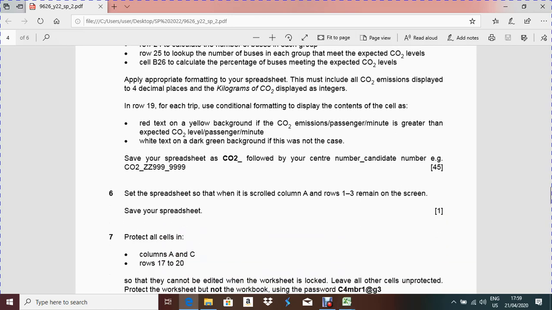In row 19, for each trip, use conditional formatting to display the content of this cell as red text on a yellow background if the carbon dioxide emission per passenger per minute is greater than the expected carbon dioxide emission. Okay, that means you have to put some condition. That condition will help you do it this way. If something is more than the carbon dioxide emission, it will show a yellow background and the text will be red. So let's do that one.